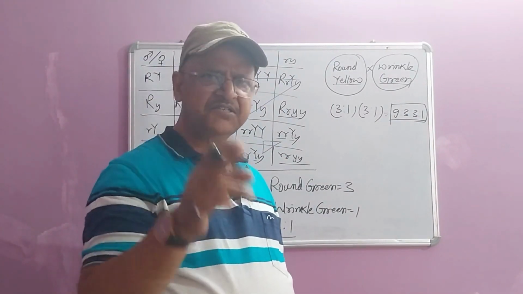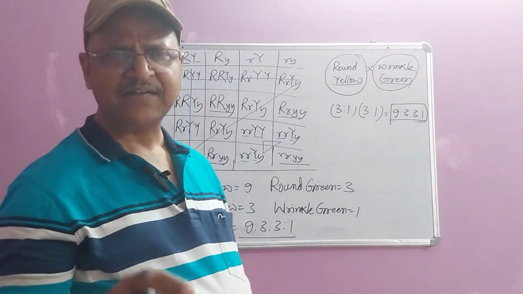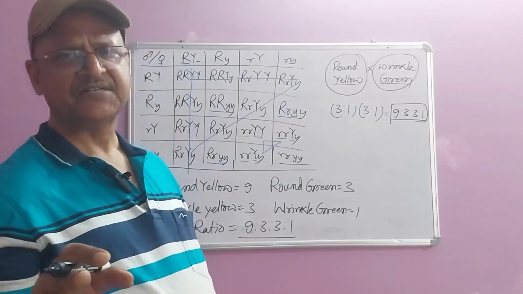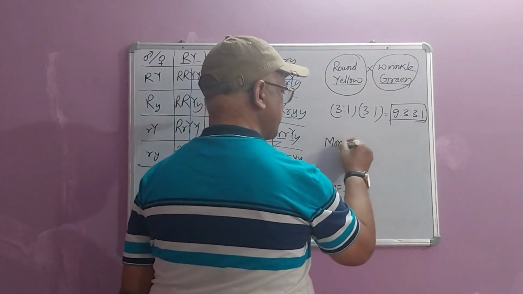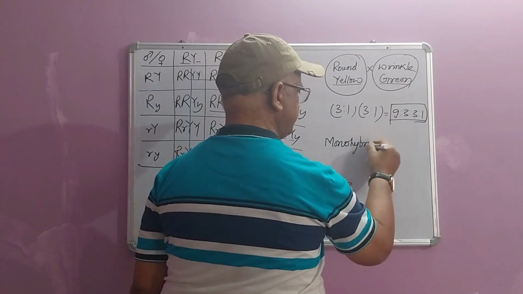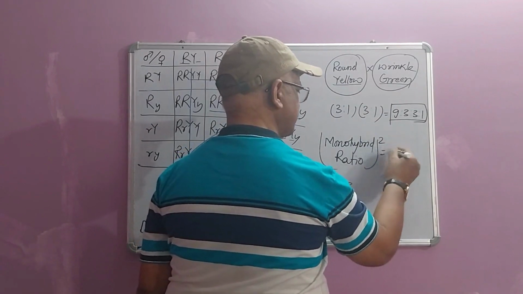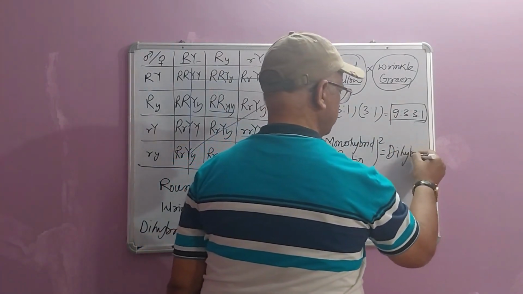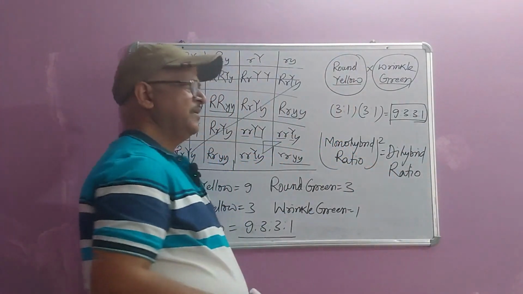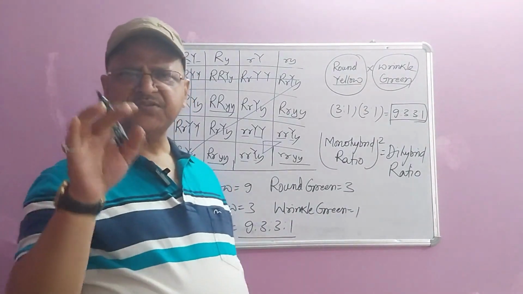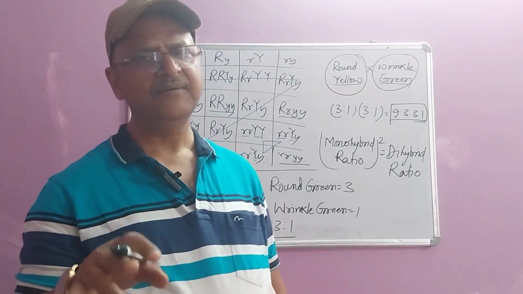This is where Mendel succeeded and other biologists failed, because those biologists did not care much about the numbers. But Mendel, at each and every step, was caring for the numbers, for statistical records. So what are we getting? Monohybrid ratio to the power 2 is the dihybrid ratio. It is the basic point which will help you to solve numerical problems related to Mendelism.